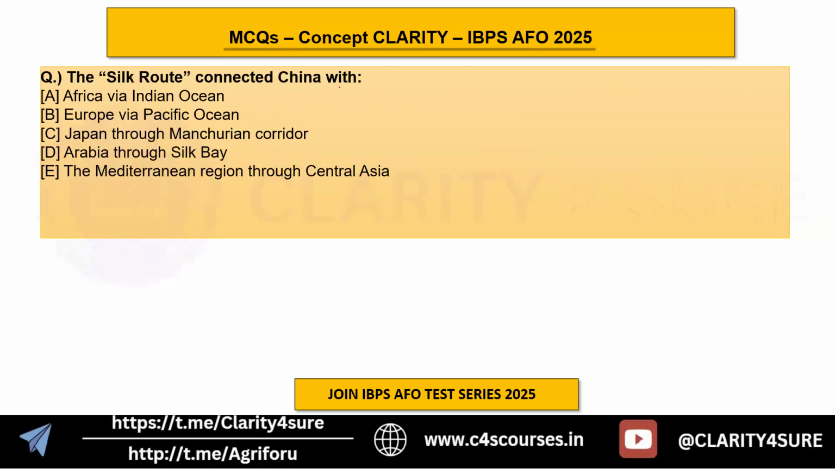Moving on to the next question. The question is asking how the Silk Route was connected with China. It is generally a GK kind of question, but it is very important from the sericulture perspective. So the Silk Route connected with China from where? Africa via Indian Ocean, Europe via Pacific Ocean, Japan through Manchurian corridor, Arabia through Silk Bay, or the Mediterranean region through Central Asia. So the answer here is actually the Mediterranean region.